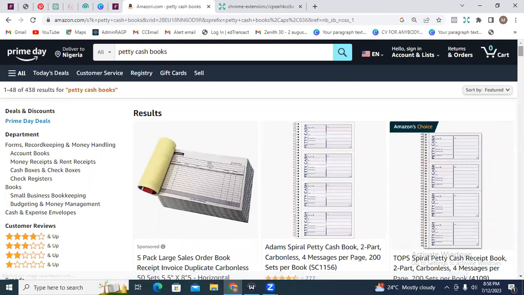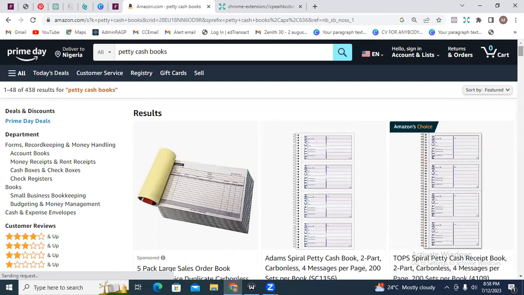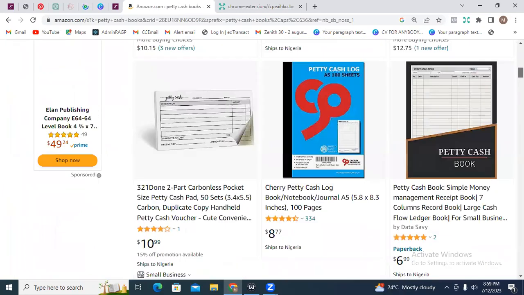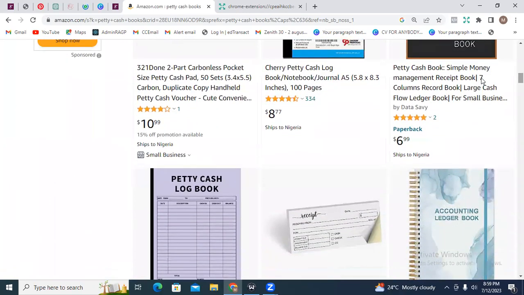And of course, a lot of business people right now are searching for stuff like this to help them keep proper record of their day-to-day business activities. So I think this would actually do well, and it's not very competitive, and you might want to capitalize on this now to actually create books that people can buy and pay you for.